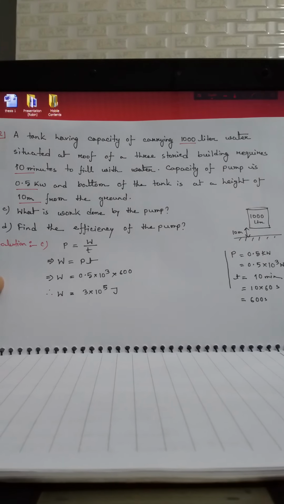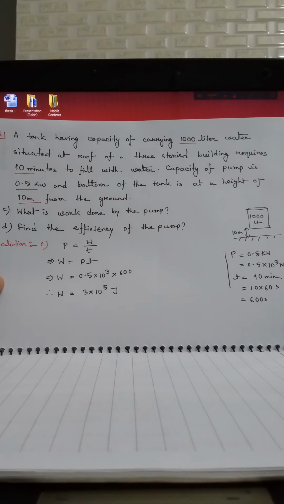Let's start the math. A tank having capacity of carrying 1000 liters of water, situated at the roof of a 3-storied building, requires 10 minutes to fill with water. Capacity of the pump is 0.5 kilowatt and the bottom of the tank is at a height of 10 meters from the ground. So there is a lot of information in this problem.